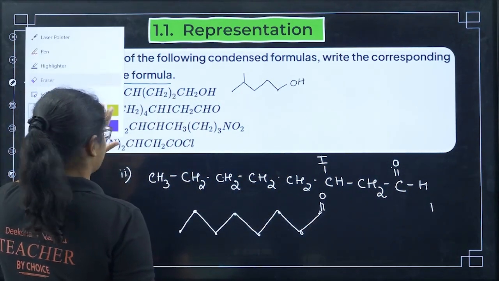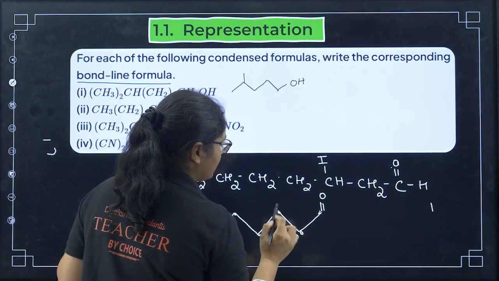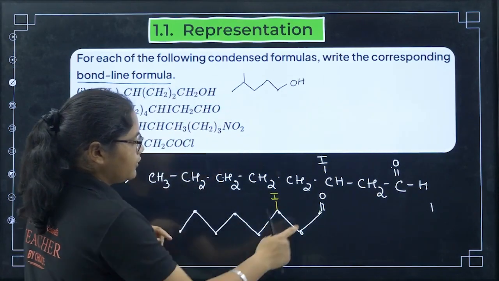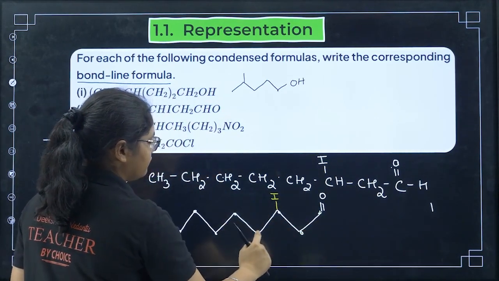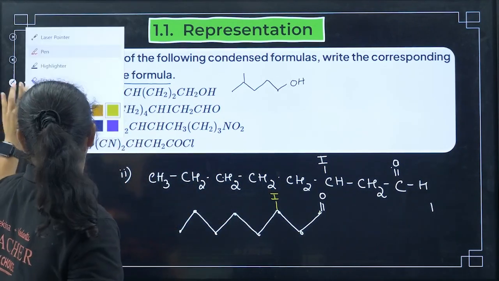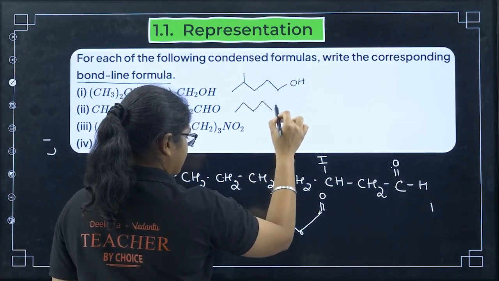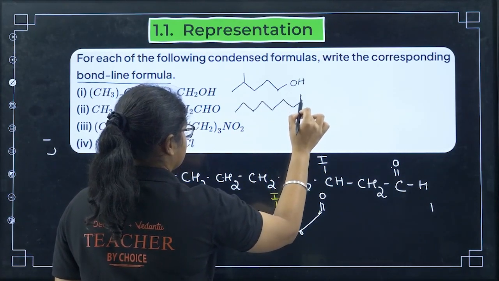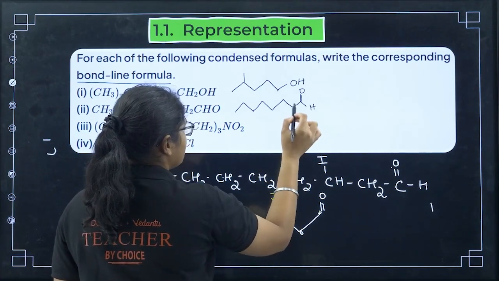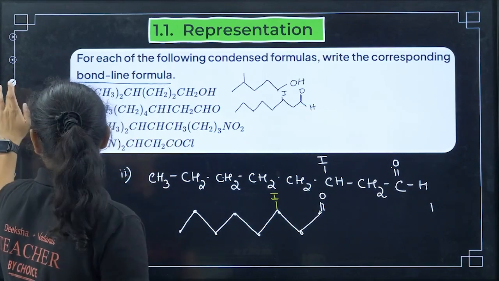Now see, 1, 2, 3, on this I have iodine, so you have to mention I here. 1, 2, 3, 4, 5, 6, 7, 8. That is the structure of the second question. Let's draw this one. 1, 2, yes. I am putting this H, generally it is written. Then 1, 2, 3, here I will put I. Okay, now let's move to the next one.